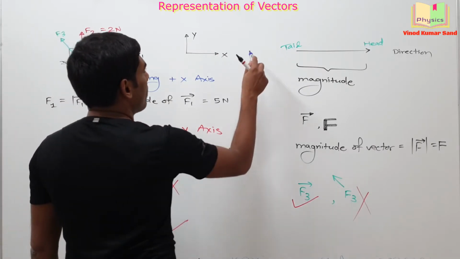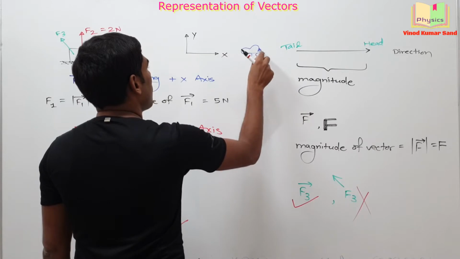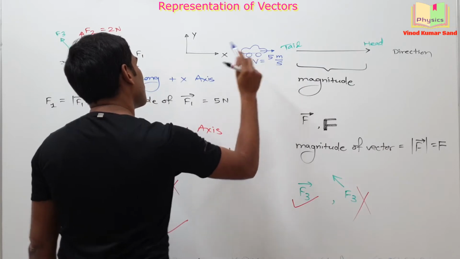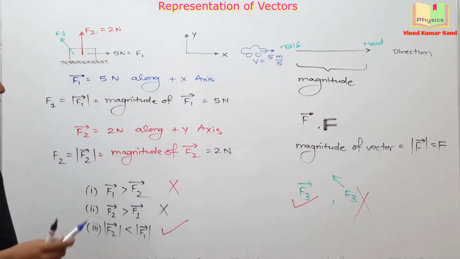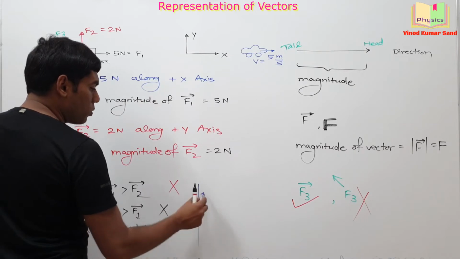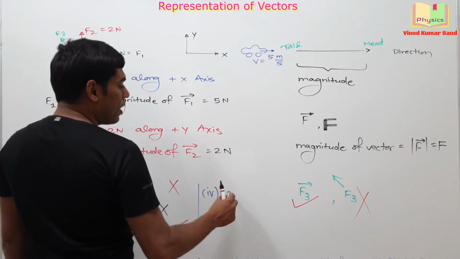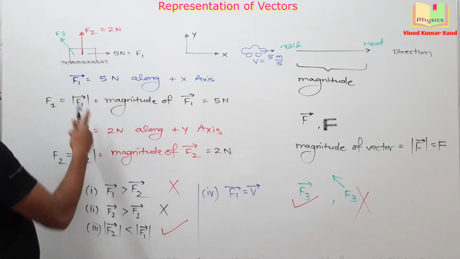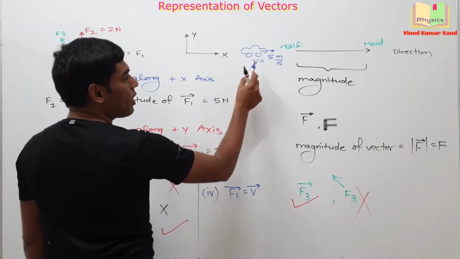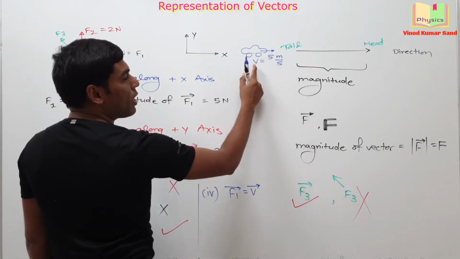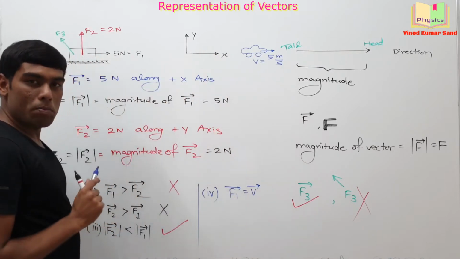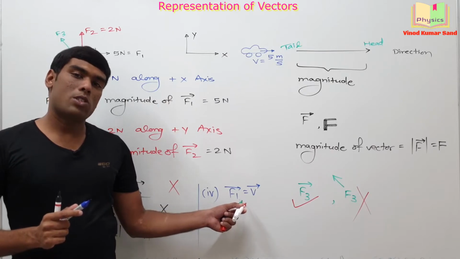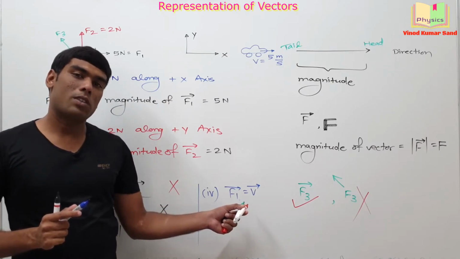Suppose we have a car and that car has a speed of 5 meter per second along the x-axis. Now, if I write the fourth question for you, that F1 vector is equal to v vector, what is your opinion? F1 vector we have already defined and v vector also you can define. The v vector will be 5 meter per second along the positive x-axis. Is this a true statement or false statement? Correct or wrong? Think about it.